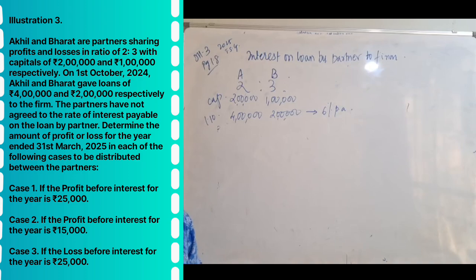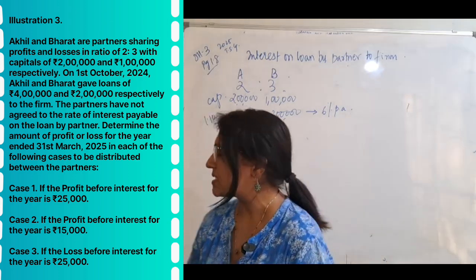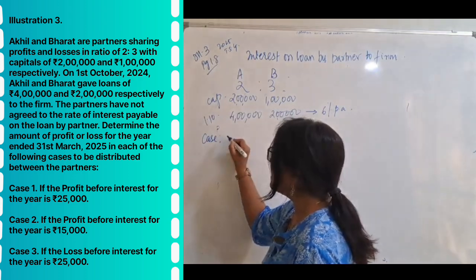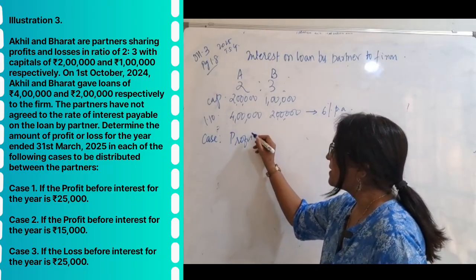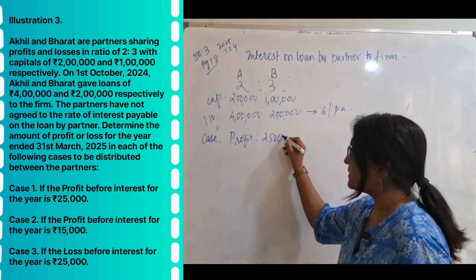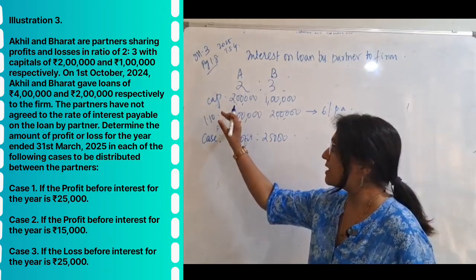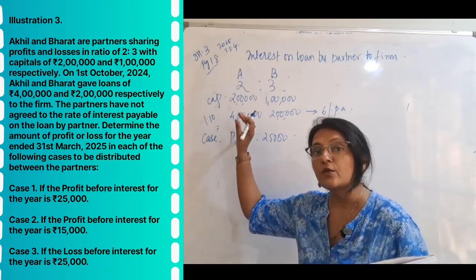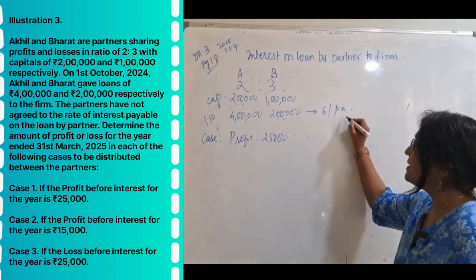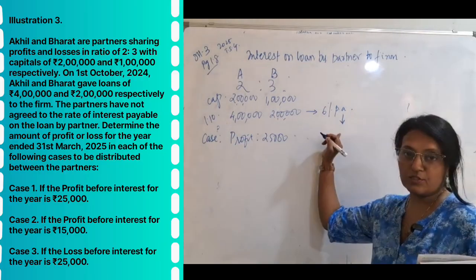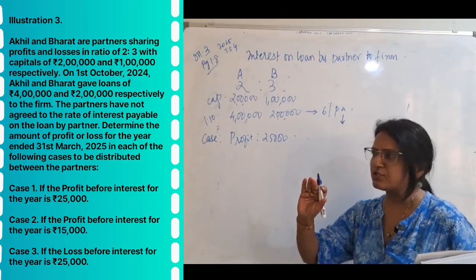Now let's see all the 3 cases. What does the first case say? The first case says there is a profit of 25,000. How will you distribute the profit? We have not taken into consideration this interest on loan yet. Let's calculate this interest on loan. I'm showing the calculation over here. Very basic way I will show.